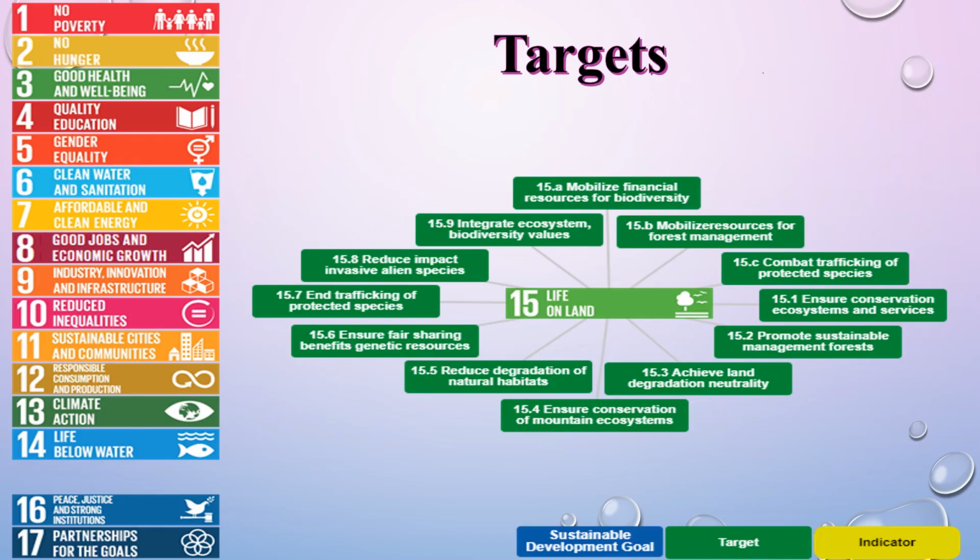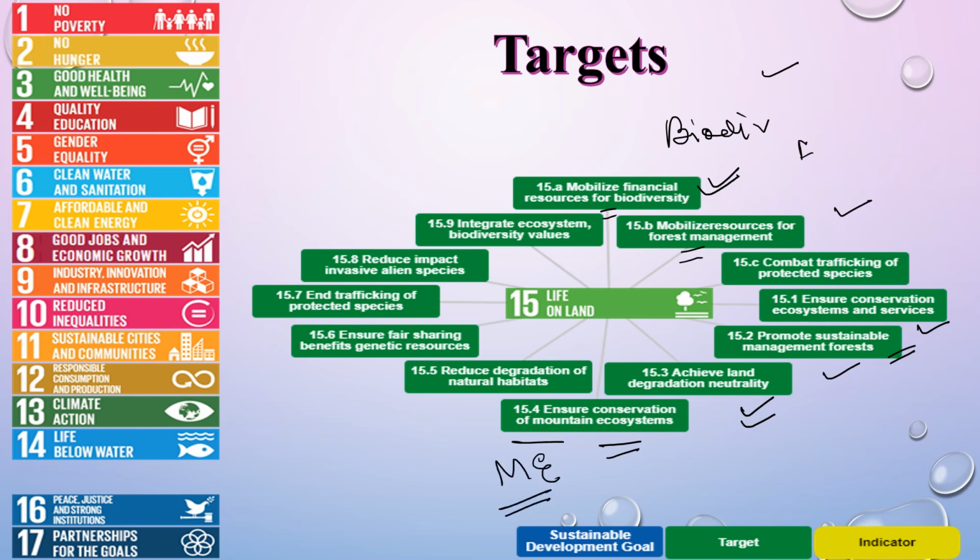Now, what are these targets? Firstly, mobilize financial resources for biodiversity. Firstly, it includes conserving the biodiversity. Then comes mobilize resources for forest management. We need to manage the forest resources. Then combat trafficking of protected species, ensure conservation and ecosystem services, promote sustainable management of forest, achieve land degradation neutrality, ensure conservation of mountain ecosystem. So we need to ensure that mountain ecosystems are also conserved.